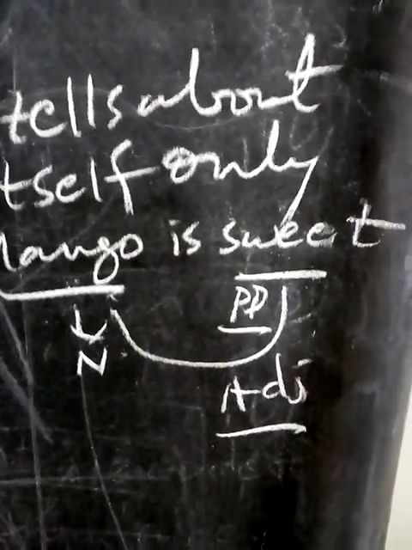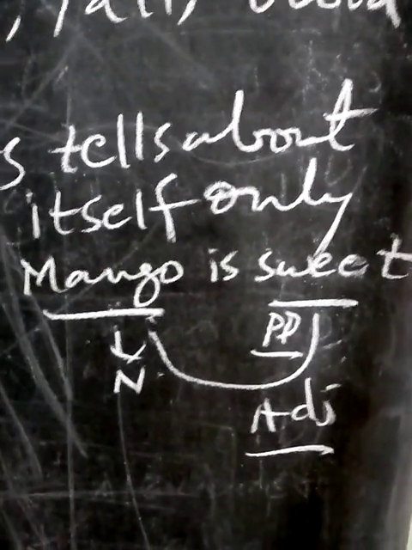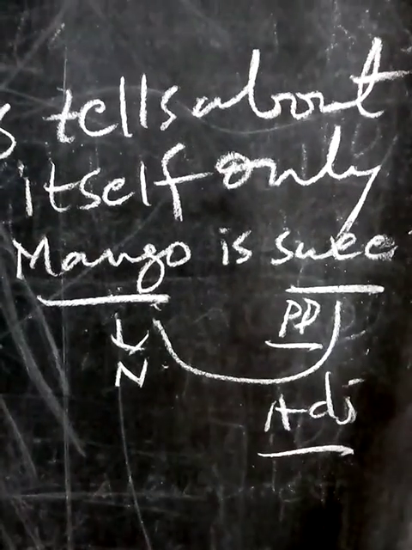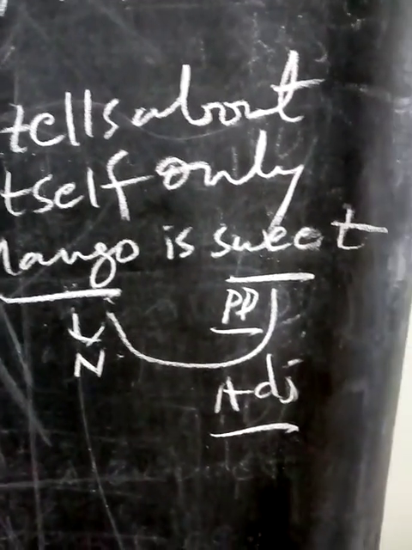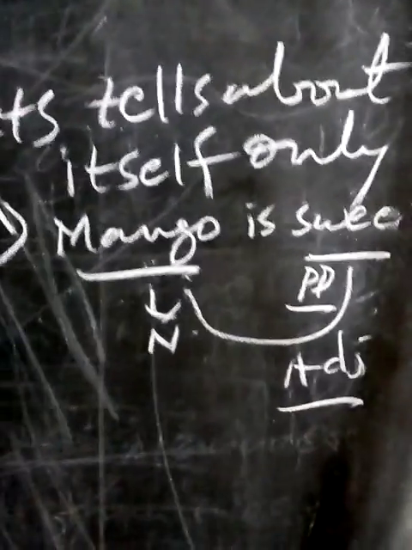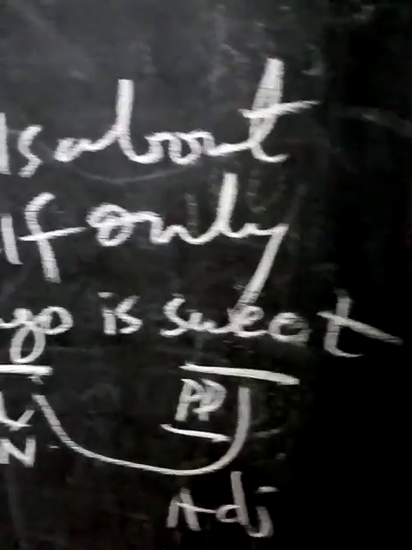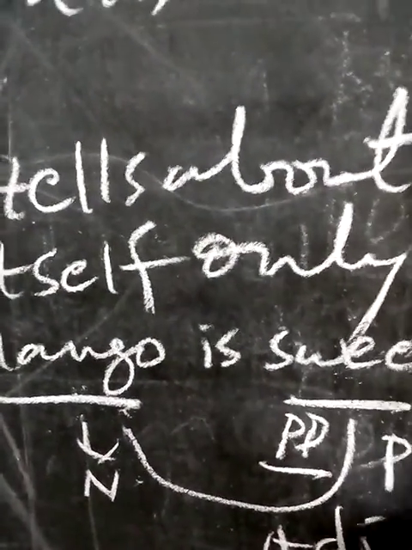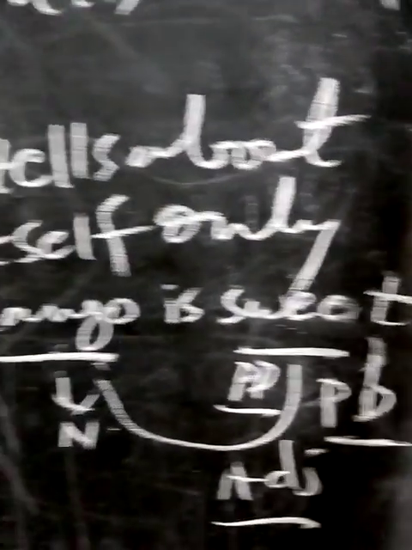We are talking about only one mango. We are not comparing with any other. Only about that mango, the quality we are telling. That's why this is positive degree. Okay, children, positive degree. Now look at the other example.